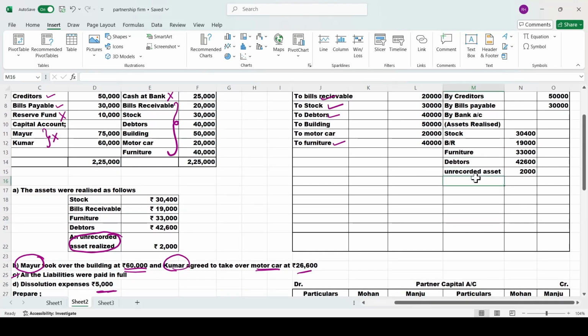Below we'll record it separately, but before that we'll add all these items and write it in the outer column. So when you add this, you are going to get 1,27,000. Now below that we'll write one by one. By who is that first person? Mayur, capital account. What did Mayur take over? Mayur took over building.